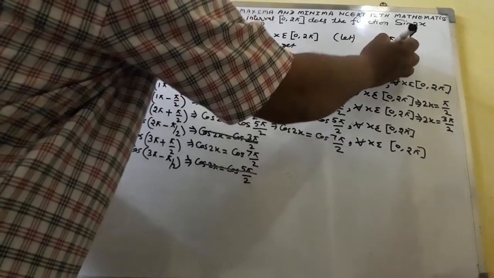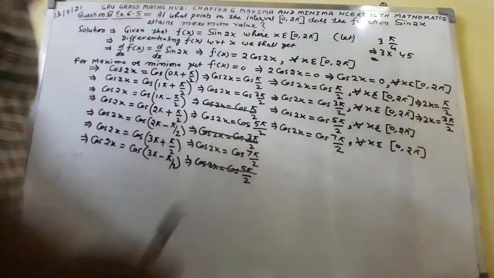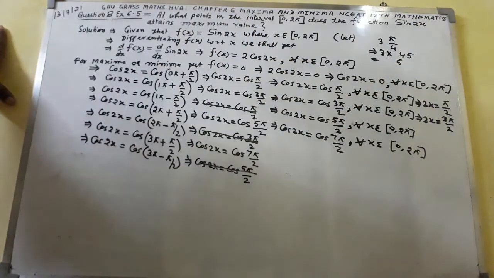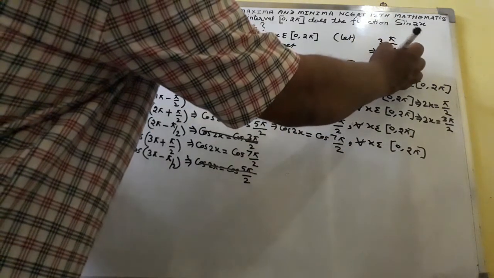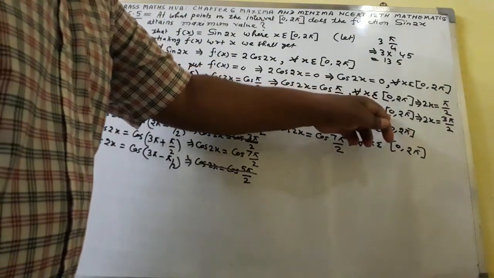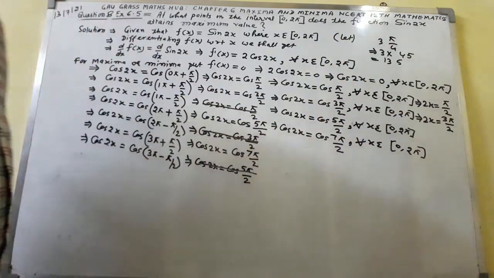Calculate this one: 3 into 45 degree, since pi by 4 means 45 degree. 3 fives are 15, remainder 1; 3 fours are 12, plus 1 is 13, so 135. Again 135 will fall between 0 and 2 pi. So this is correct.